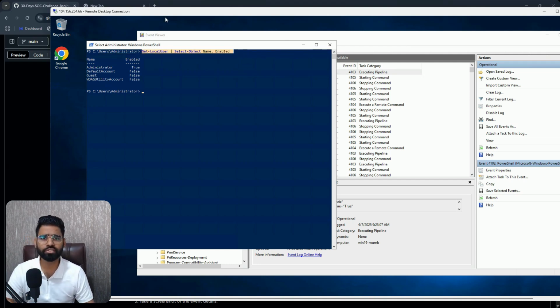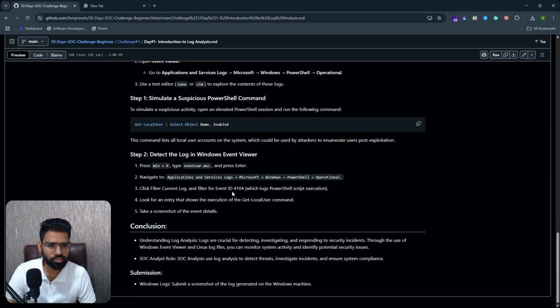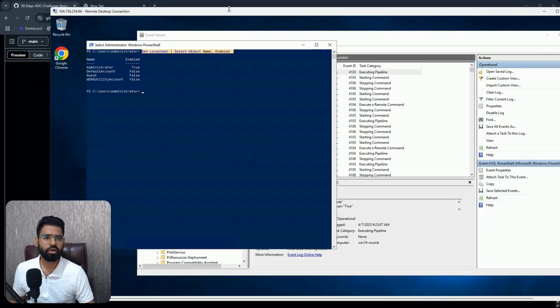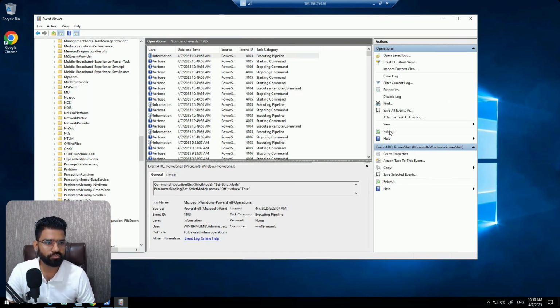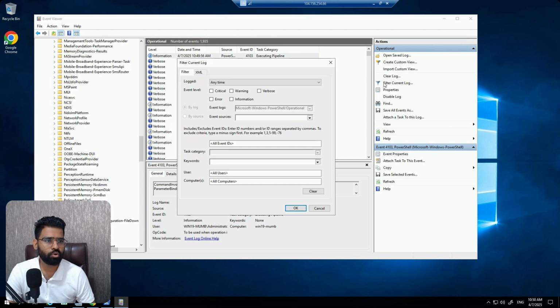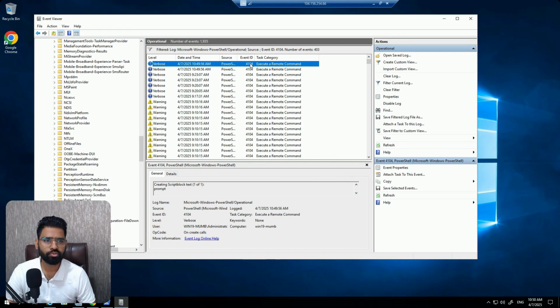The command execution or script execution is categorized in event ID 4104 usually. You can also see it's been mentioned in the GitHub repository. I mentioned that 4104. So let's come here on the Event Viewer. You can refresh the logs on your left. We have to search for 4104. If you can't find all the logs, you can also filter them up here. So go to filter current log, go to all event IDs, type 4104, hit OK. Perfect. You see 4104 at the top, and let's search for our command being executed.